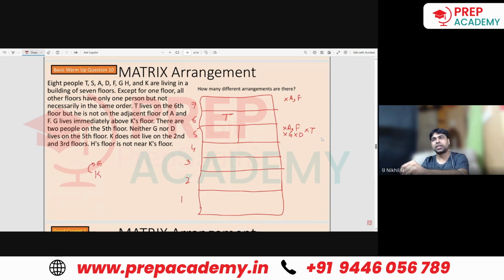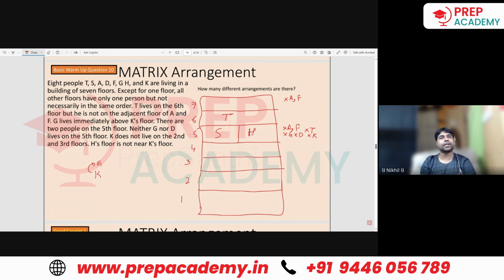So even K cannot be here, because if K is here, then just above K has to be G, not T. So 6 people cannot live here. So who are the 2 people left? S and H will be the 2 individuals who are staying here.